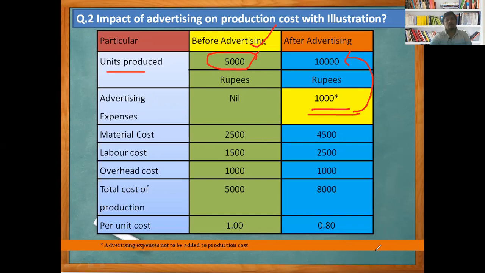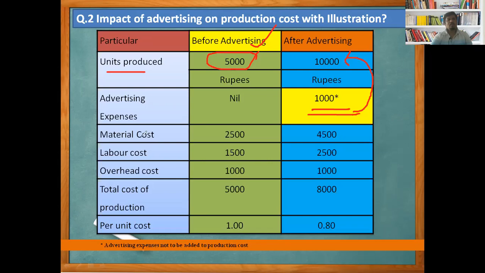The star indicates that I have given an explanation. Advertising expenses are not to be added to the production cost at the time of making the tally from the last column. We are not supposed to take the advertising expenses into production cost as per the accountancy rule. We know very well about that. Advertising expenses are a part of the selling and distribution cost.